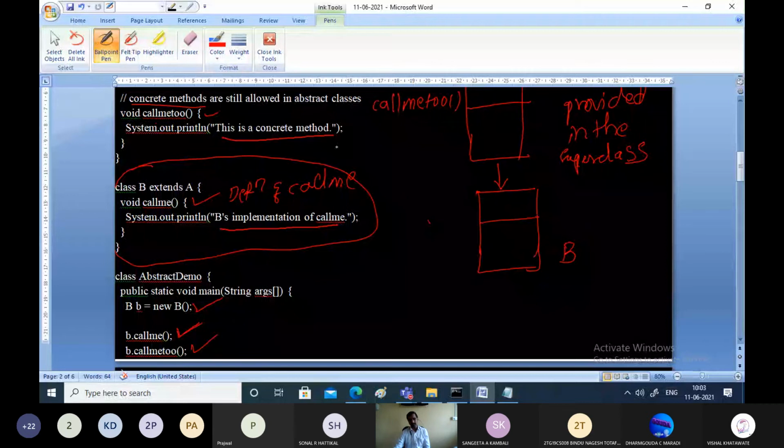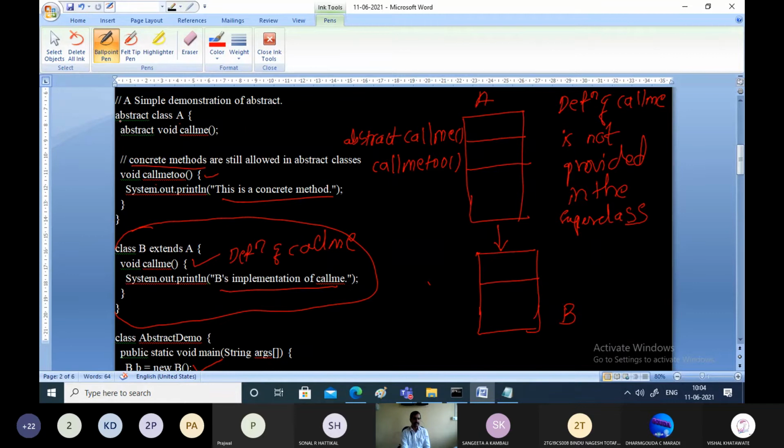The only thing you have to understand about abstract classes is that a class is an abstract class if it is preceded by the abstract keyword, and at least one method is abstract. An abstract method means its definition will not be present in the superclass. Its definition must be provided by the subclass. That's it about abstract classes. These are useful in situations where you want to make general rules for all the subclasses, and those general rules must be followed by all of them. In such scenarios we use abstract classes.